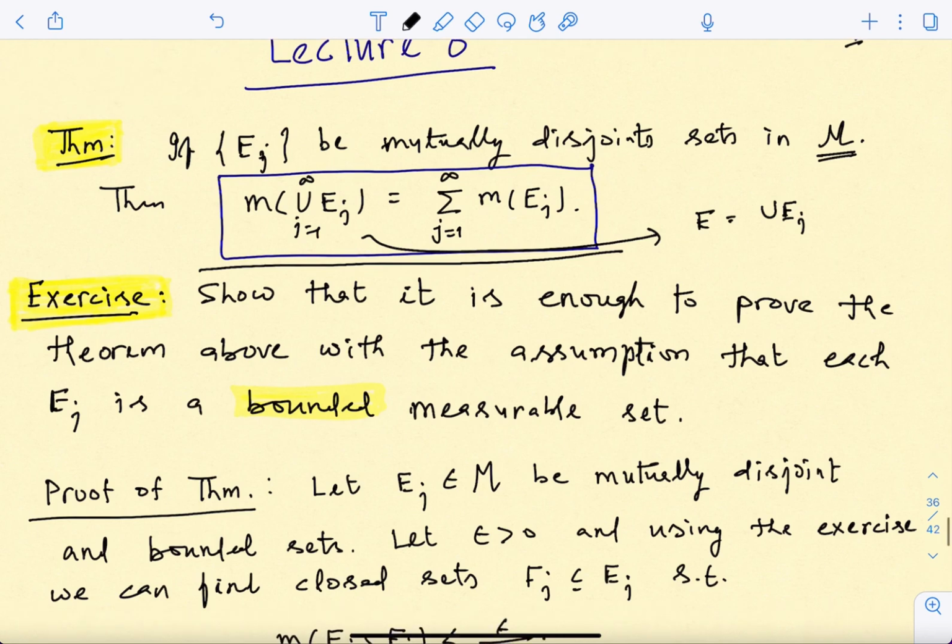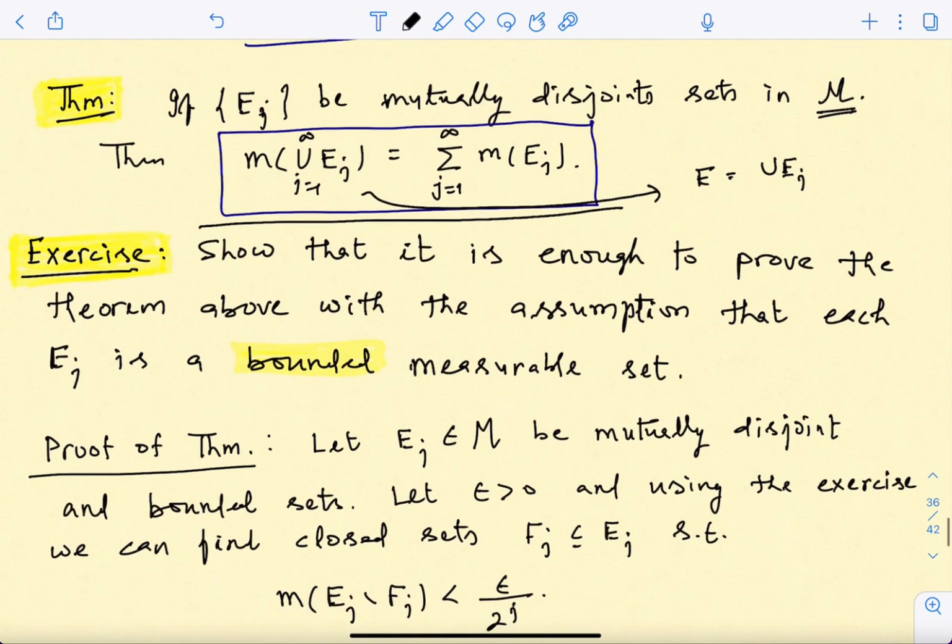Now you need to notice a couple of things here. Even though I'm writing equality, I'm not ruling out the fact that these numbers can also be infinite. This summation is an infinite sum, so it is possibly also infinity, but we really don't care about it. If the right hand side is infinity, the left hand side is also going to be infinity. In that sense these things are equal.